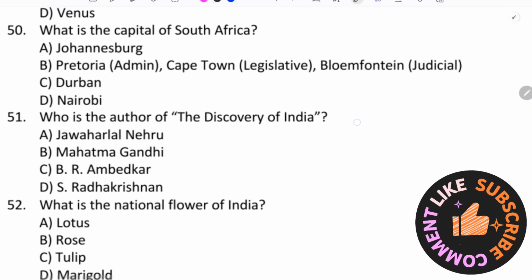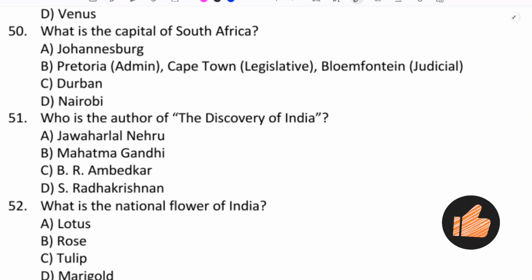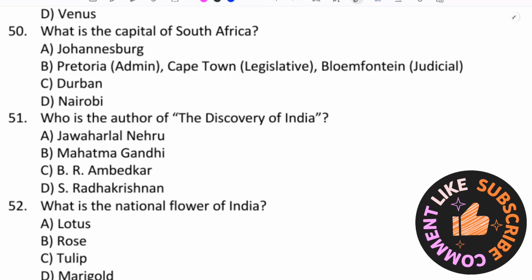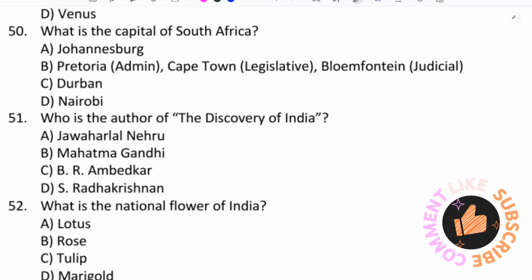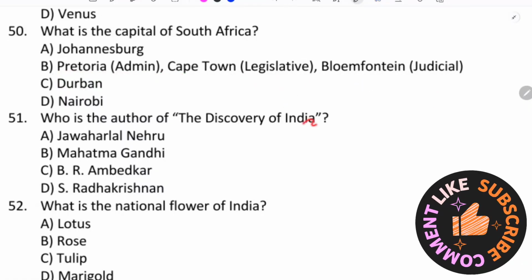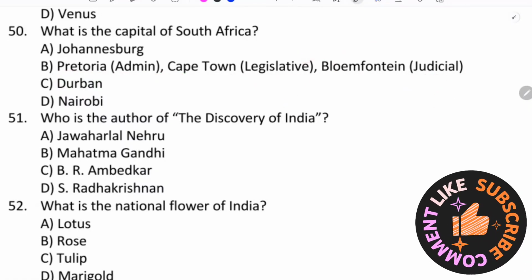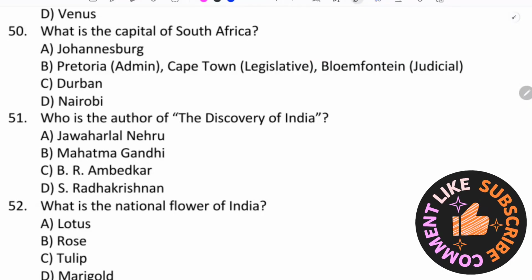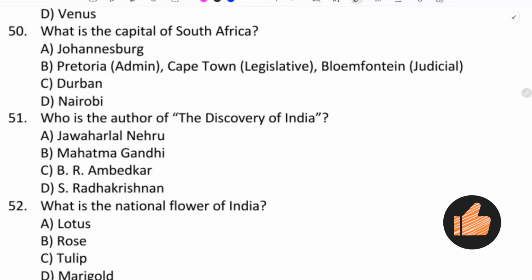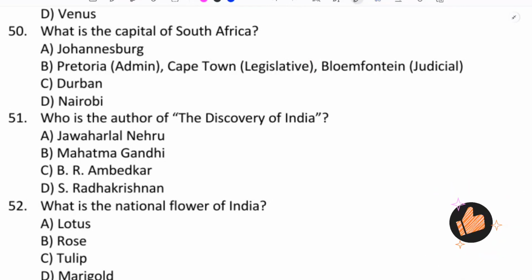What is the capital of South Africa? Correct answer is Pretoria for admin, Cape Town for legislative, and Bloemfontein for judicial. Capital of South Africa. Multiple capitals are there depending upon the administrative organizations.